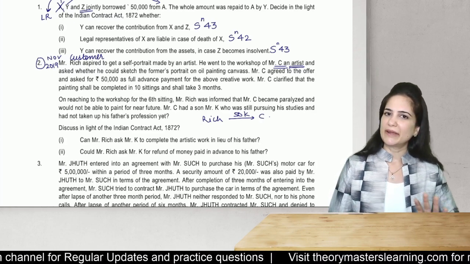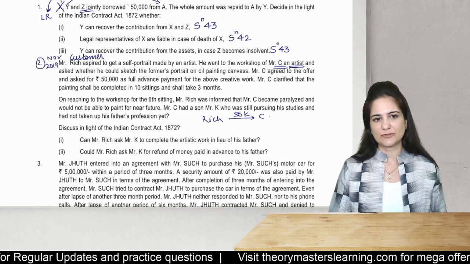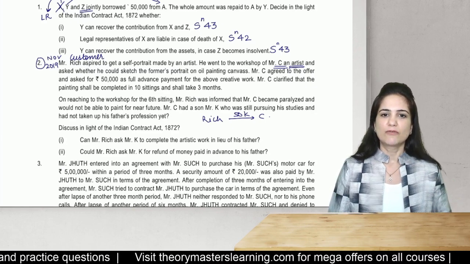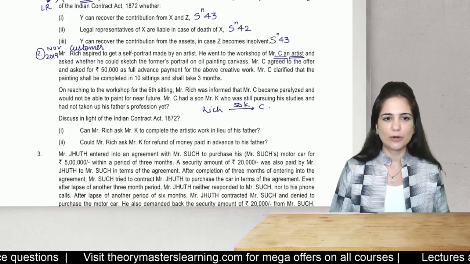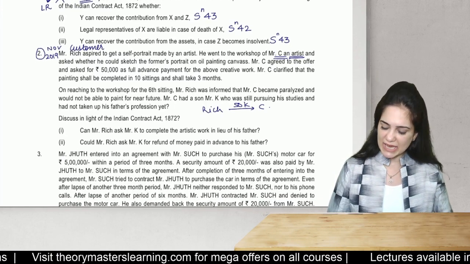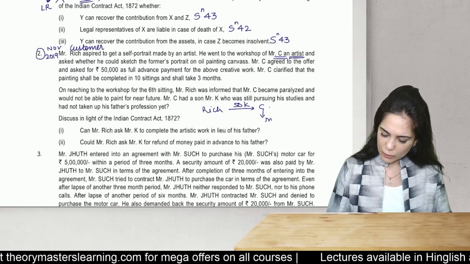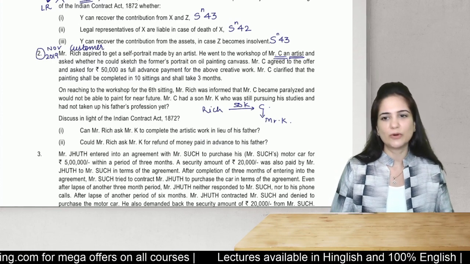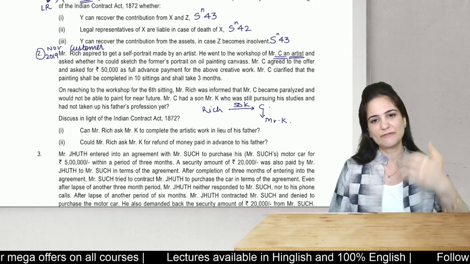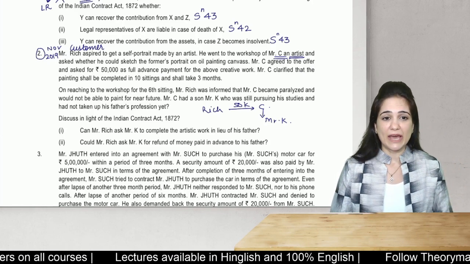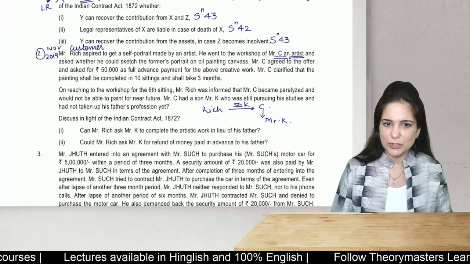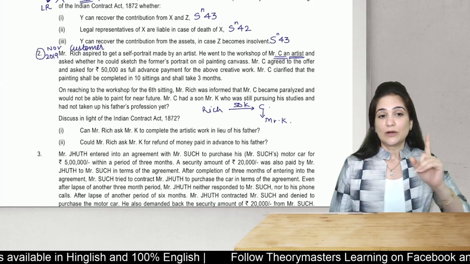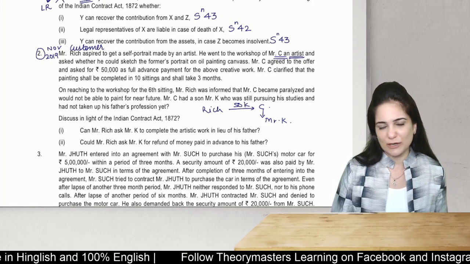C clarified that the painting will be completed in 10 sittings. It will take 3 months. On reaching the workshop for the 6th sitting, Mr. Rich was informed that C has become paralyzed and will not be able to paint in the near future. C has a son, Mr. K, who is pursuing his studies and he has not yet taken up the father's profession. Okay, doesn't matter. Anyways, we were paying for the skill of C. Now, can Mr. Rich ask Mr. K to complete the artistic work in lieu of his father? Could Mr. Rich ask K for refund of money?